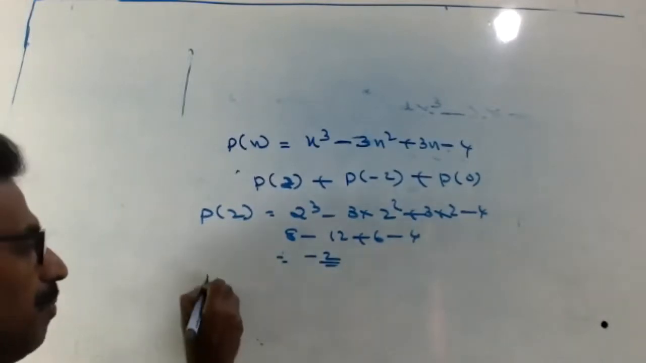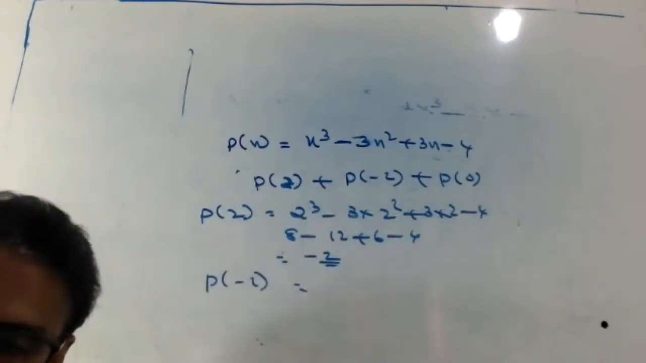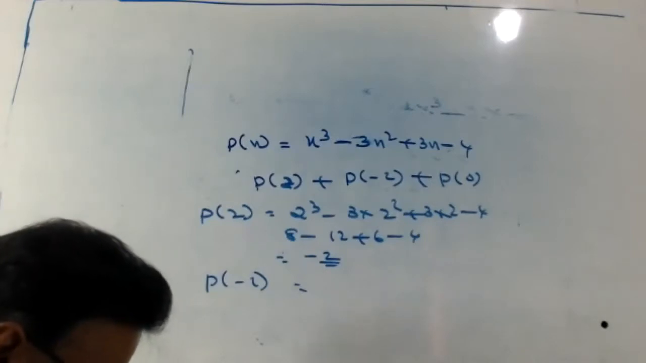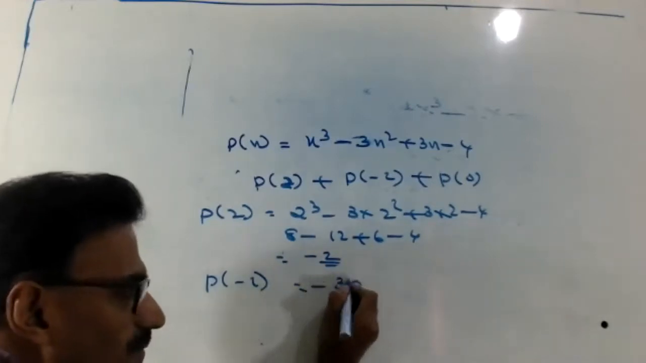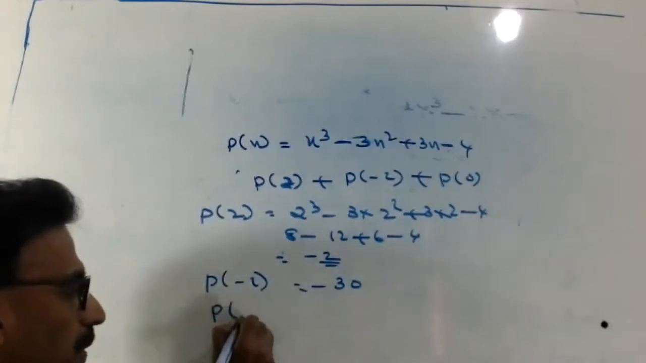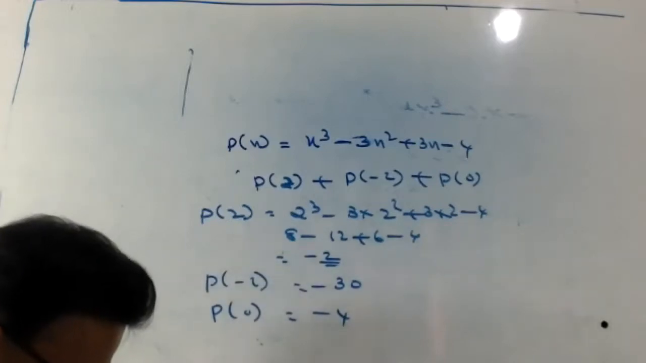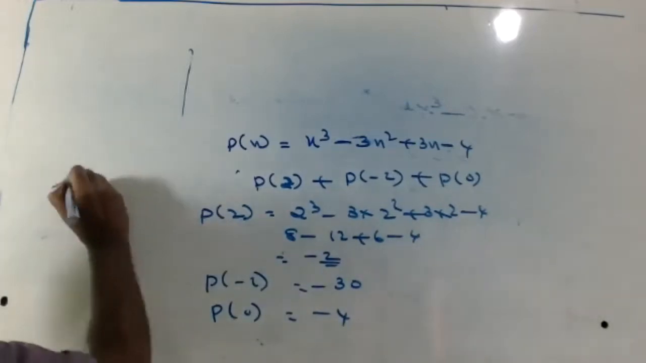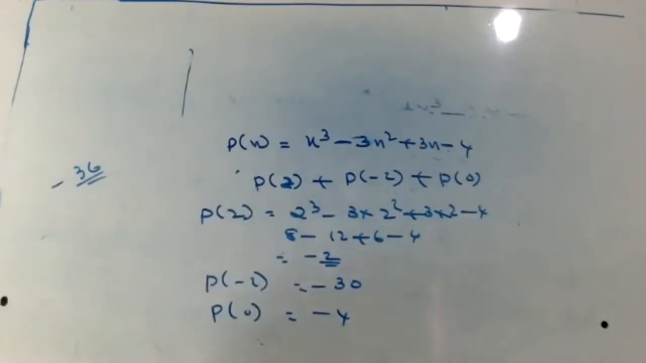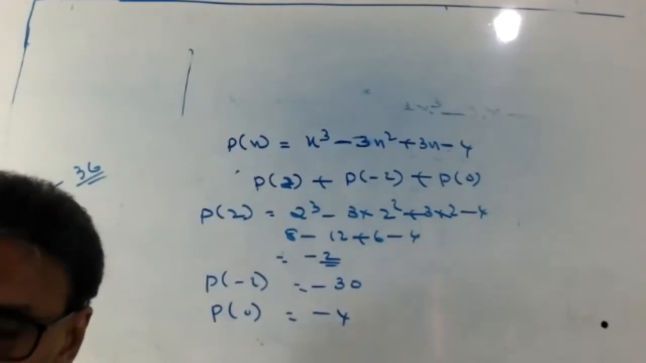Then P of minus 2, what you got? P of minus 2, how much? You got minus 30, right? Okay. Then P of 0, minus 4. Okay, the final answer is minus 36. Final answer is minus 36. Correct it now.